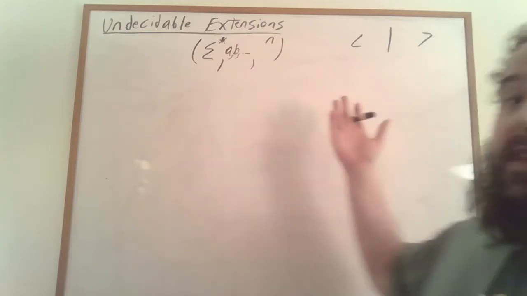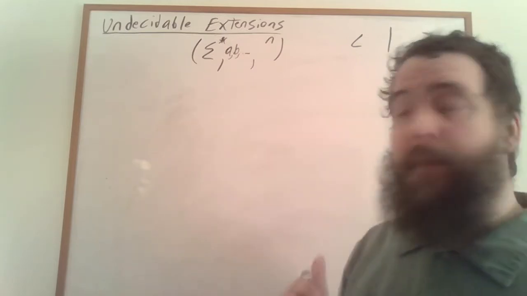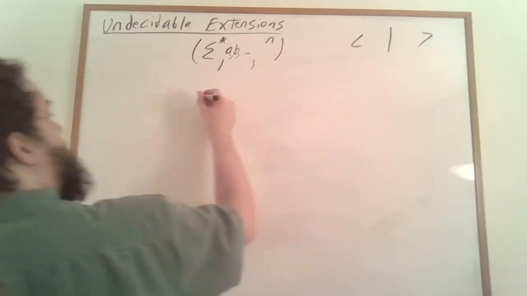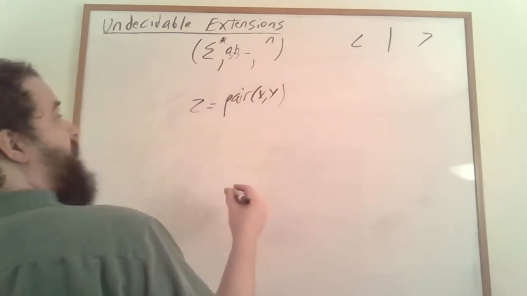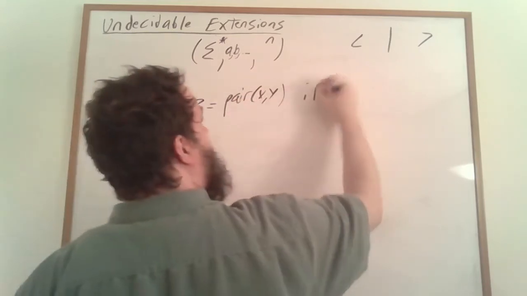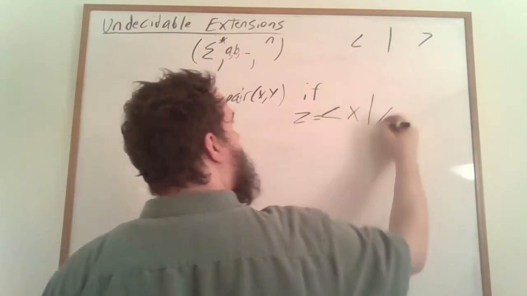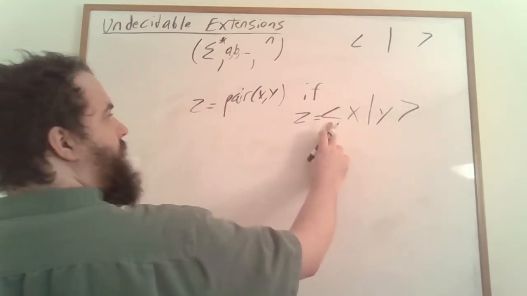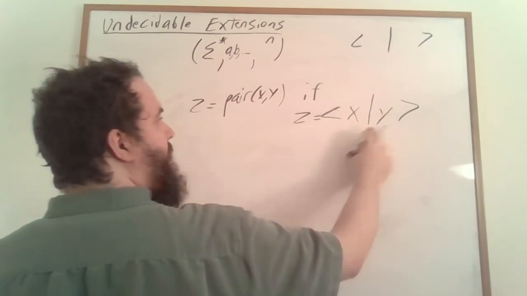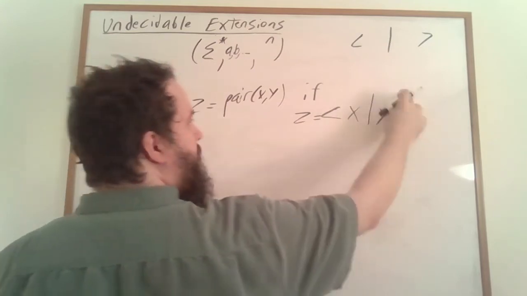We can use these special characters to represent pairs. We'll say that z is the pair of x and y if z is equal to left angle bracket x, middle bracket y, right angle bracket.